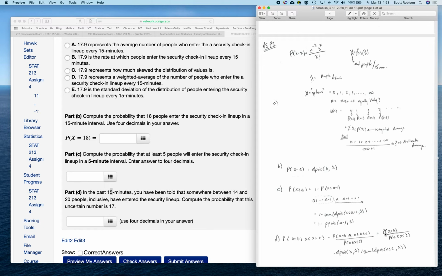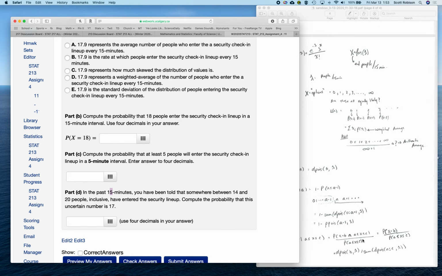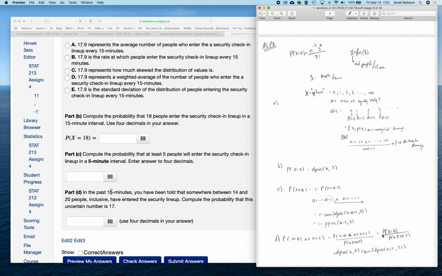So what I would try and do then, finding the numerator, is that probability of x is actually B, which happens to be 15 in my case, so that would be d Poisson, because I've got the equal sign, of 15, where the success rate is as given. And then I need, in the denominator, to find the probabilities of x being, in my case, 14, 15, 16, 17, 18, 19, or 20.